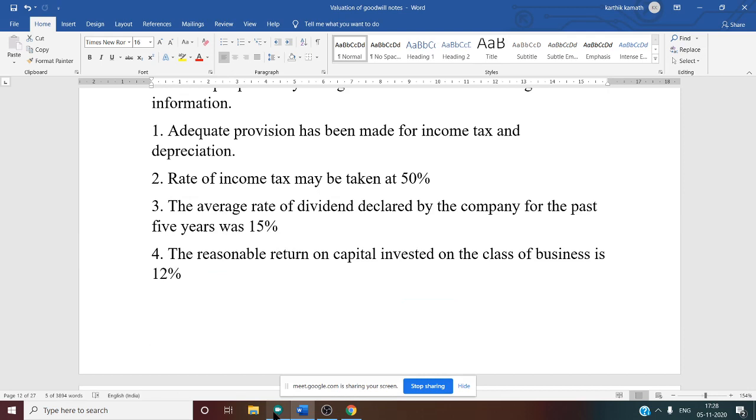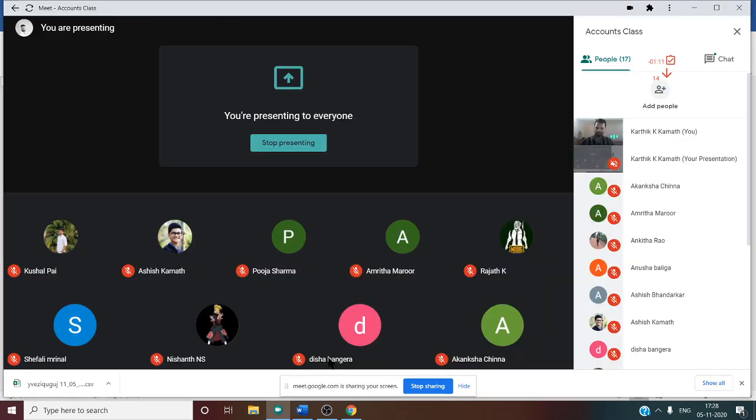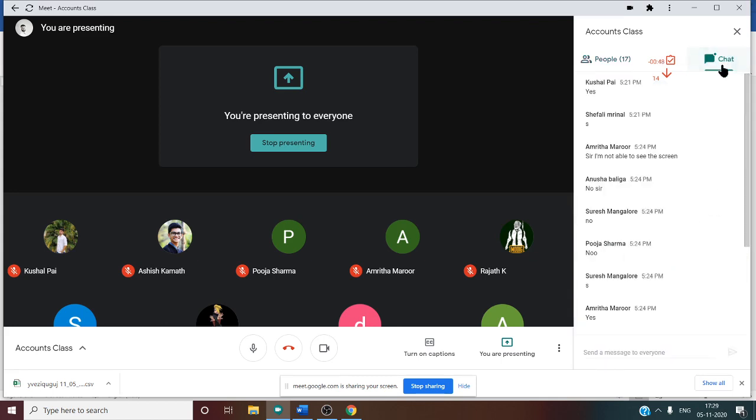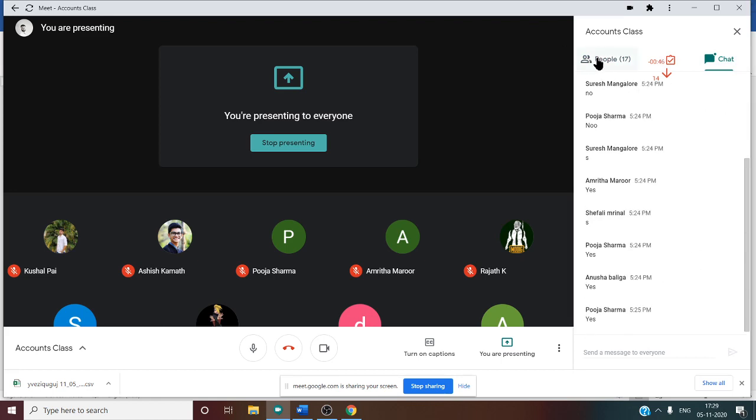Any doubt regarding this problem? You can ask now. Any doubt regarding this, because the screen was not visible for some time? Can you tell me any doubt regarding this? You can unmute yourself and answer, or you can mention it in the chat box also.